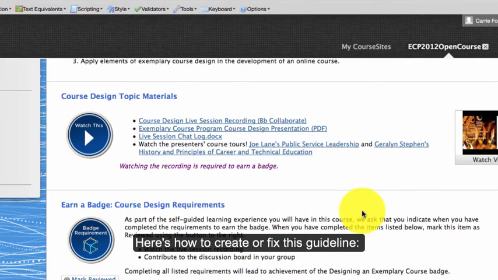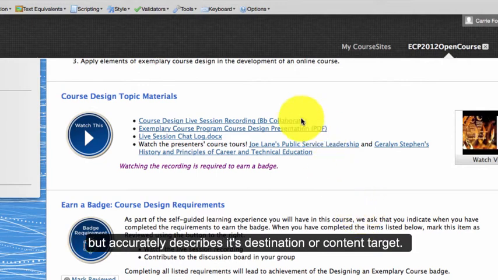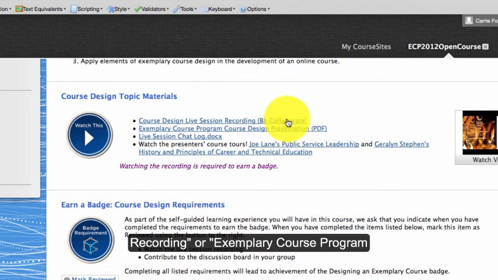Here's how to create or fix this guideline. Make certain to confirm that the title or name of a link concisely but accurately describes its destination or content target. Examples might include course design live session recording, or exemplary course program course design presentation.